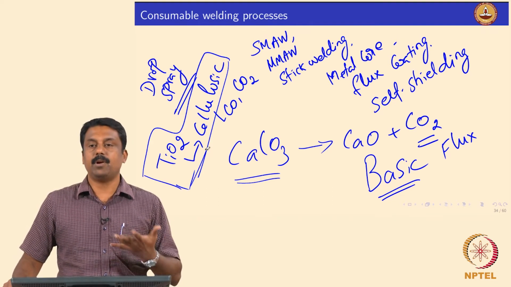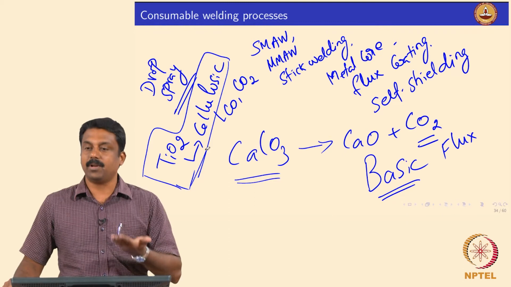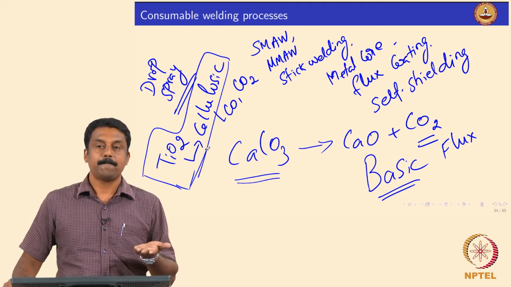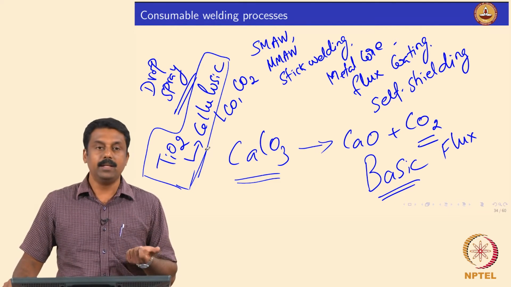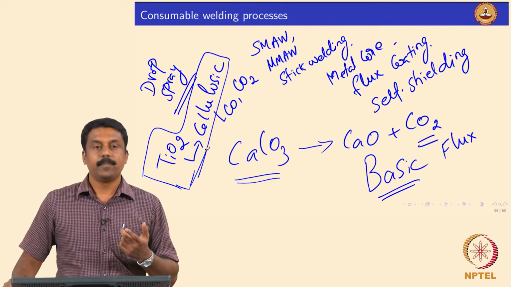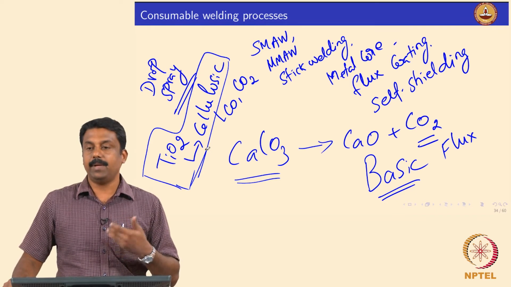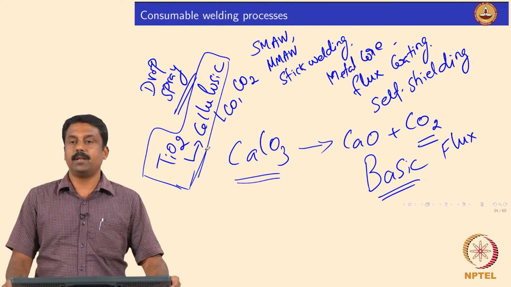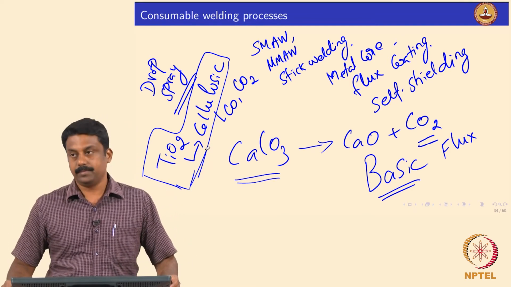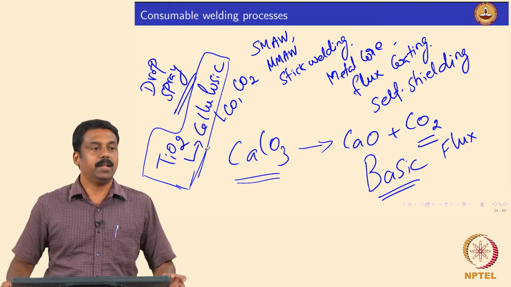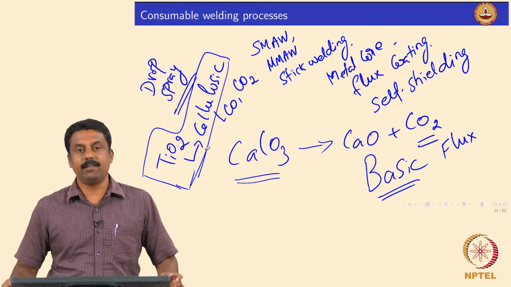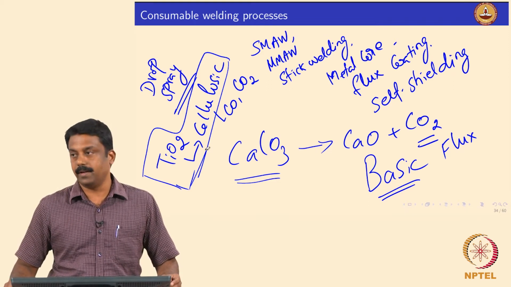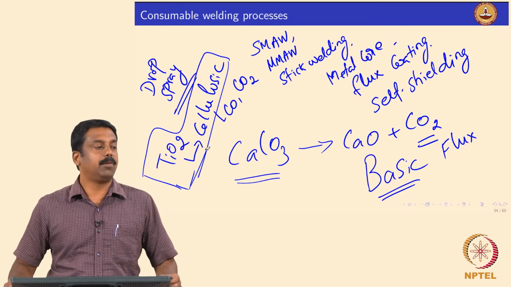The other advantage of titanium oxide is, we already seen the role of titanium oxide in the activated fluxes. It is known to change the surface tension of the material. So, the droplet transfer behavior can be enhanced by adding titanium oxide, because it can reduce the surface tension, for example. So, then the droplet transfer can be promoted, and also titanium oxide acts as a very active flux for the weld material. So, the weld pool dynamics can also be improved significantly.